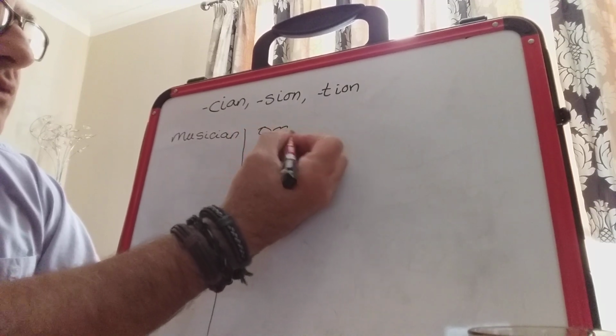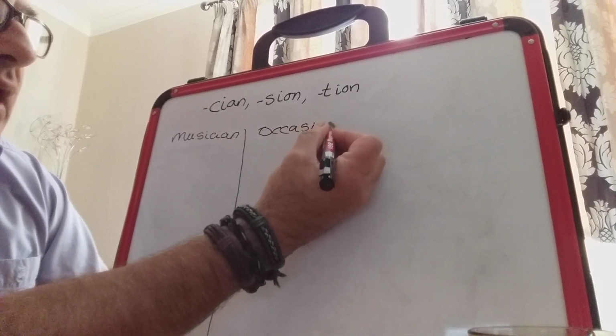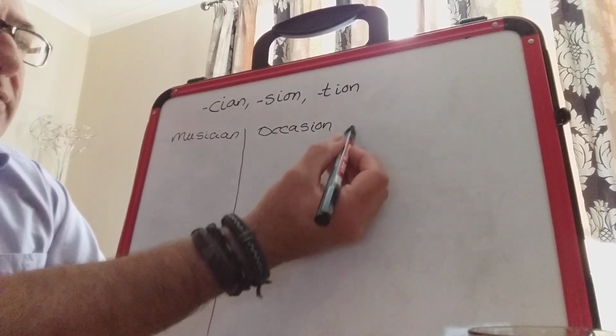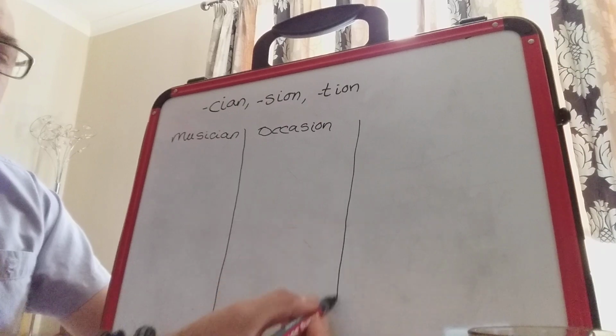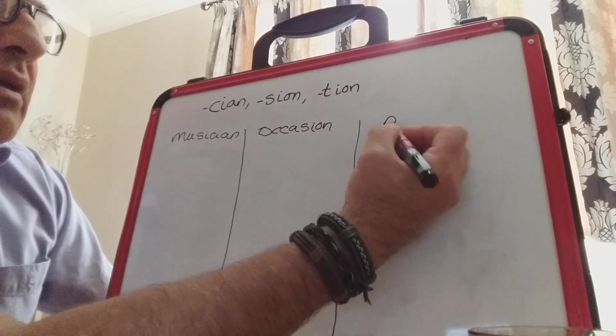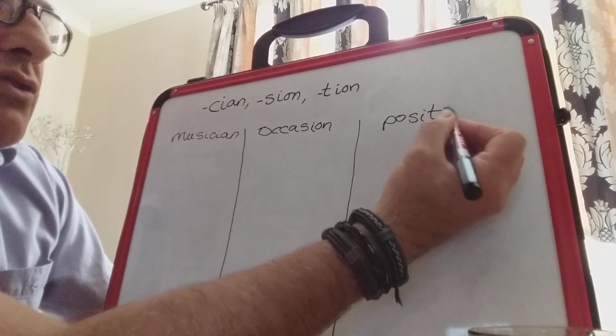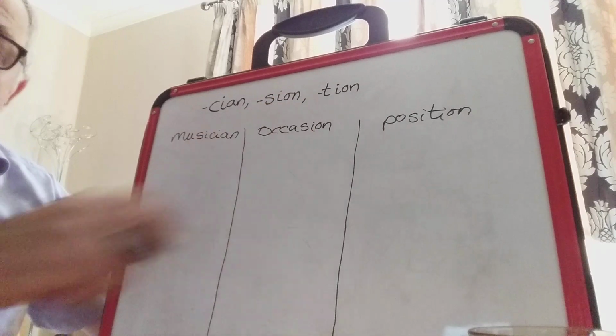So OCCASION. So you've got occasion, that's an example of the middle one. And then the final one where it's TION, one example of that is position. Position.